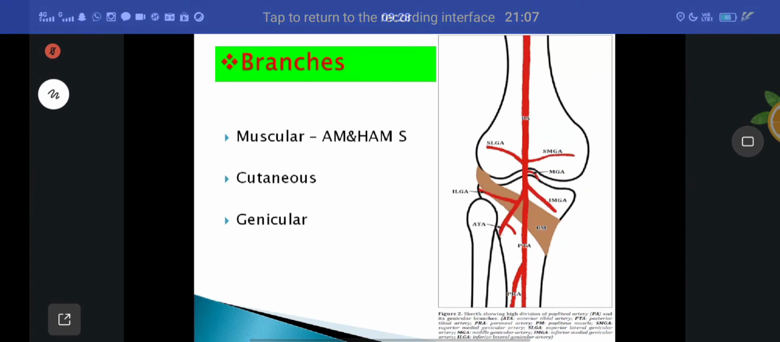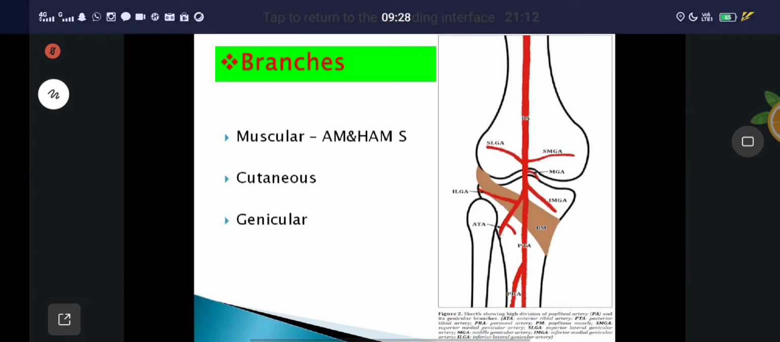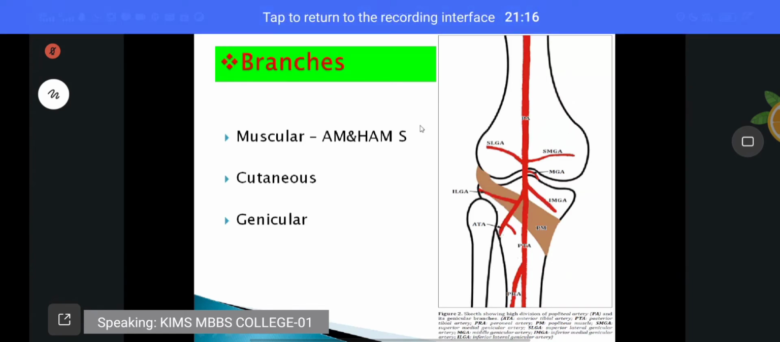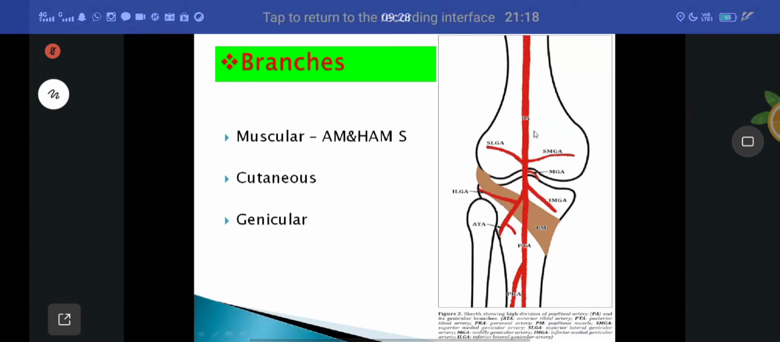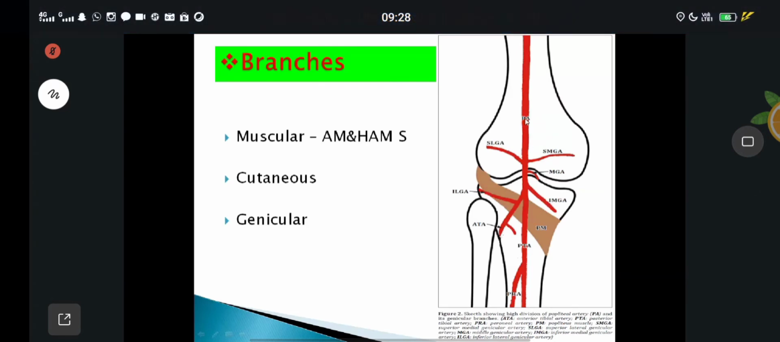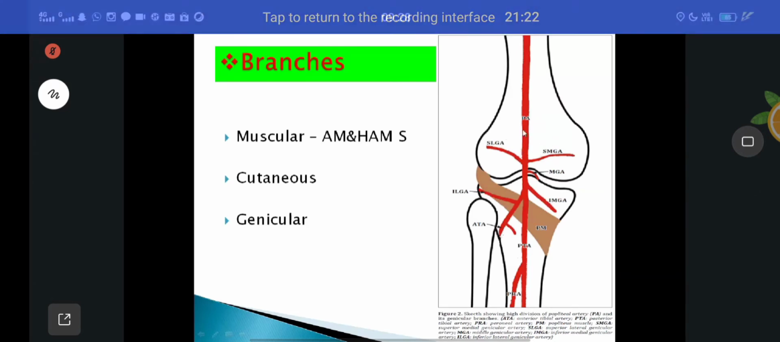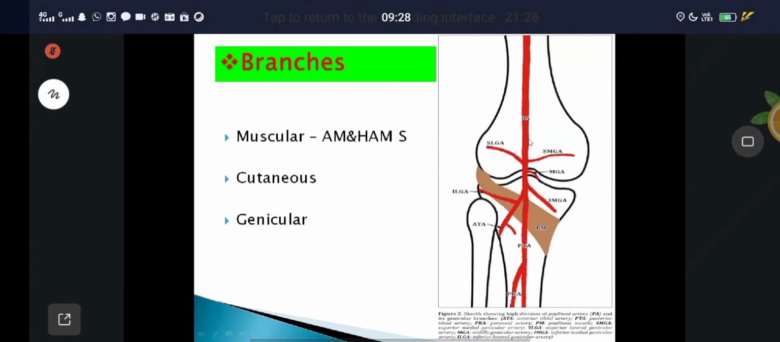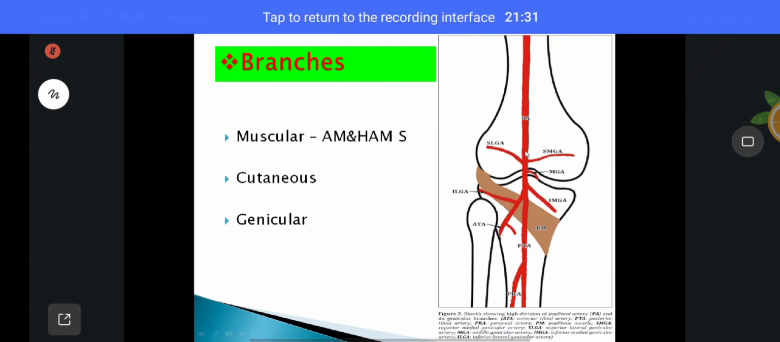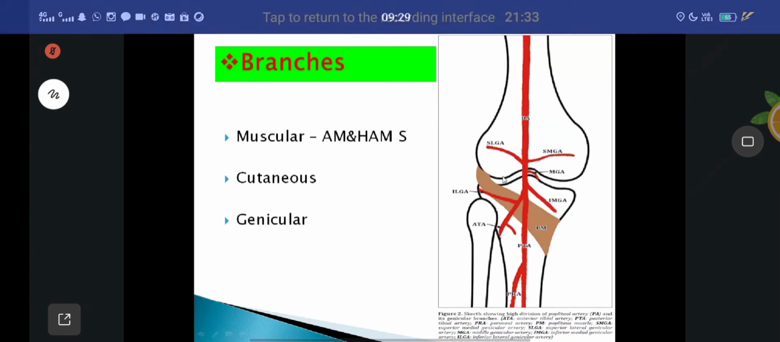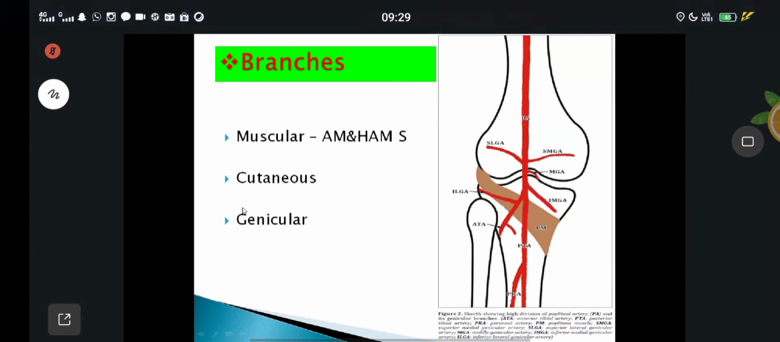Muscular branches. They mainly supply the hamstring muscles, especially the muscles at the back of the thigh. Other than that, the medial compartment of the thigh is supplied by branches coming from the popliteal artery. Understand? After that, cutaneous branches. After that, genicular branches.